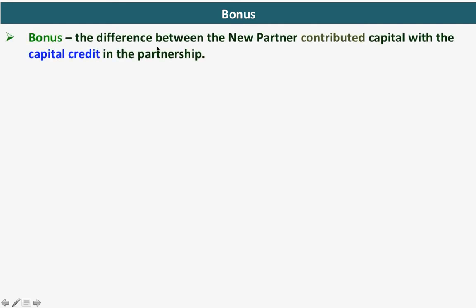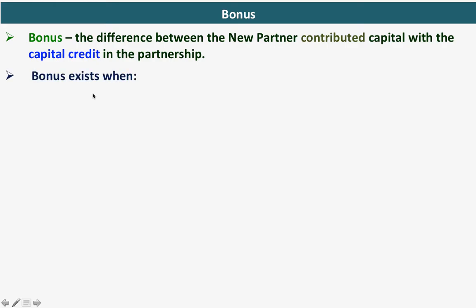So class, let us move on. Let us now discuss bonus. What is bonus? Bonus is the difference between the new partner contributed capital. Again, it is being emphasized. The difference between the new partner contributed capital with the capital credit given to the new partner in the partnership.